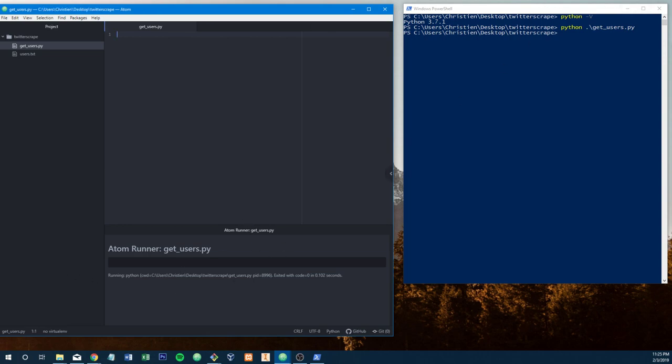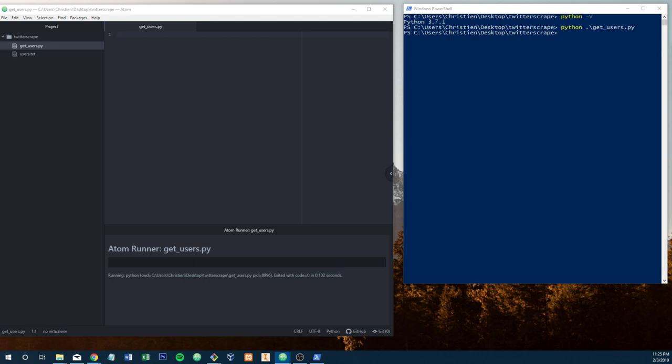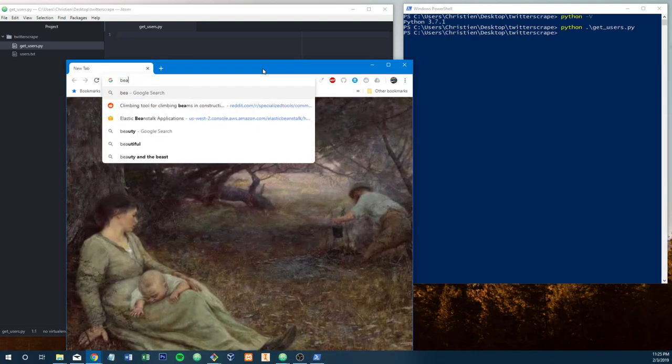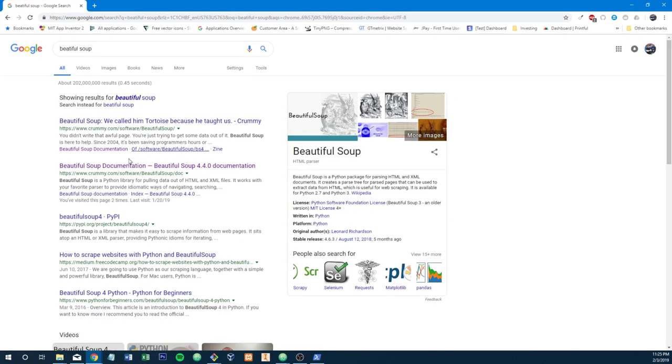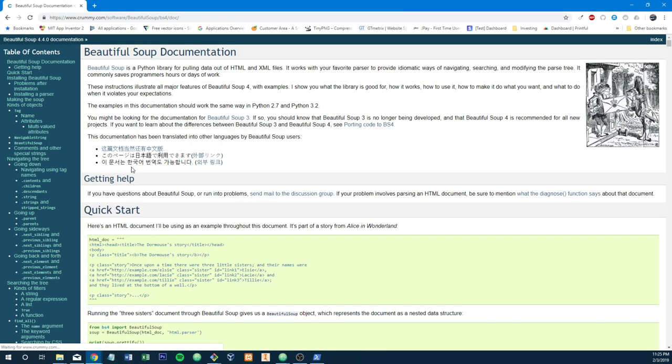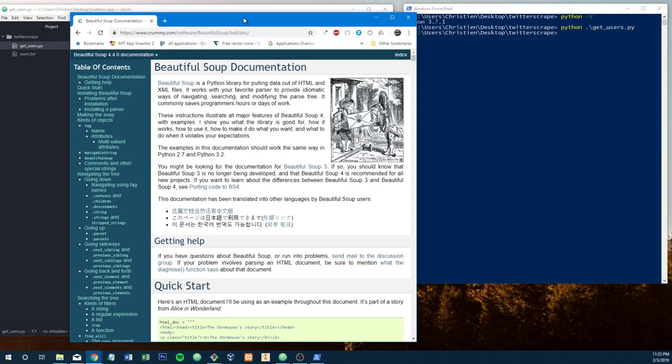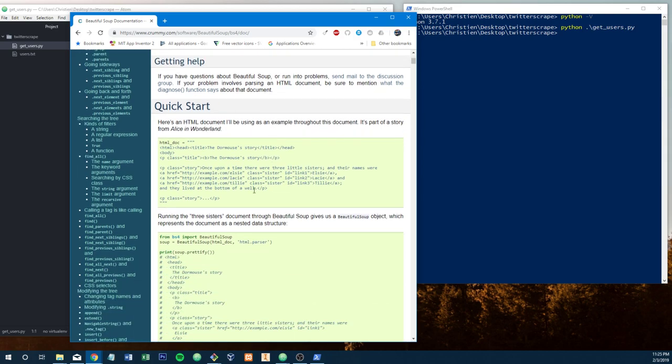Anyway, the first thing we're going to do, because I know we're going to be scraping the internet, is import Beautifulsoup 4. Let me pull up Beautifulsoup for you guys. I haven't watched a lot of Jim Carrey movies recently, so I don't know how to spell beautiful. Anyway, Beautifulsoup is a Python library that you need to install. It doesn't come pre-installed with Python, and it is basically for parsing HTML and XML files. It's absolutely beautiful for the job. I don't know of a better library. Maybe one exists for very specific use cases, but for the majority of the time, if you're scraping, Beautifulsoup is a good choice. You really can't go wrong with it.